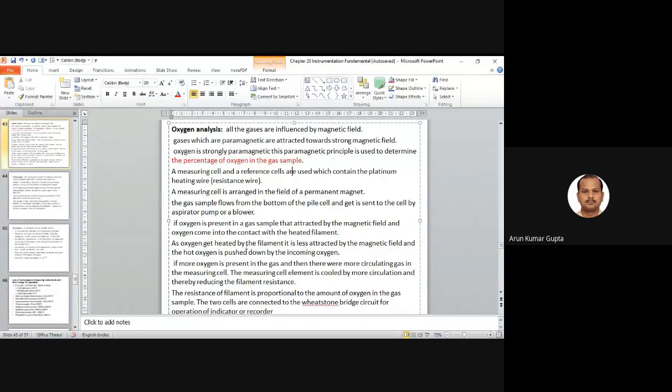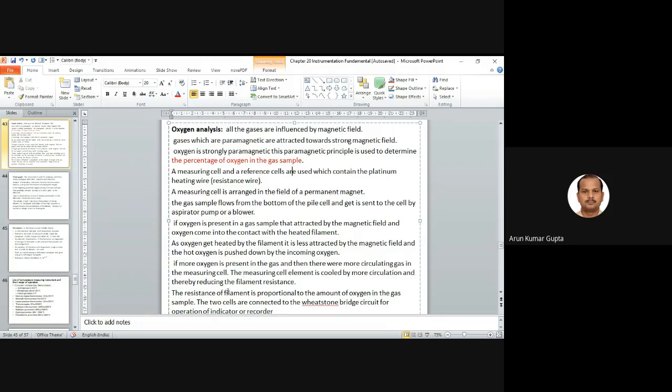As the oxygen gets heated by the filament, it is less attracted by the magnetic field, and the hot oxygen is pushed out by the incoming oxygen. As it is heated, it is no longer paramagnetic, and it comes out from the measuring cell.